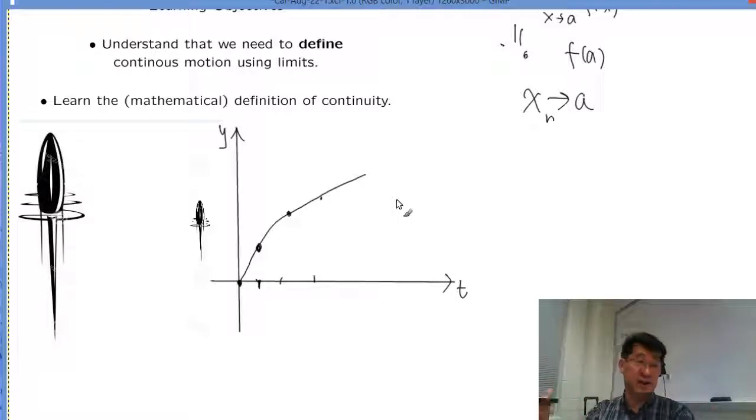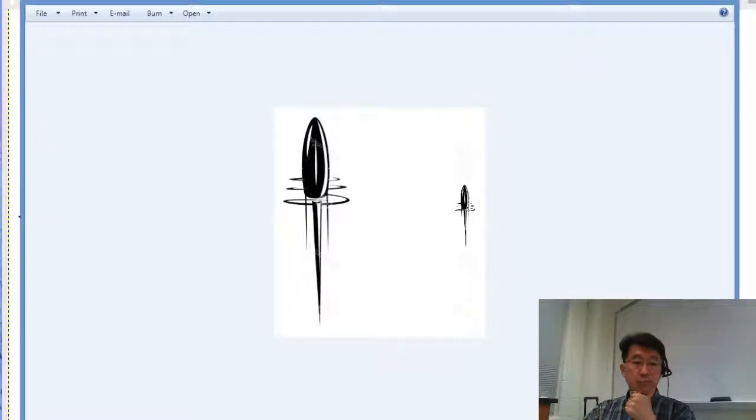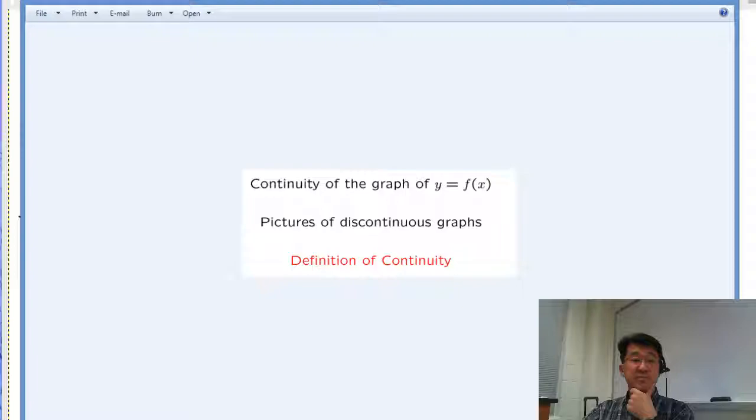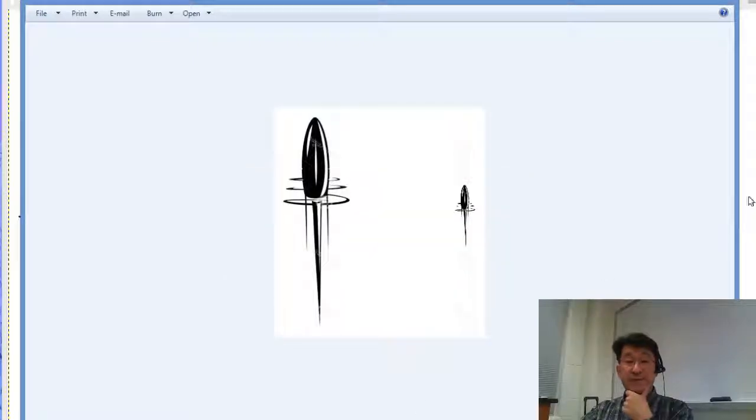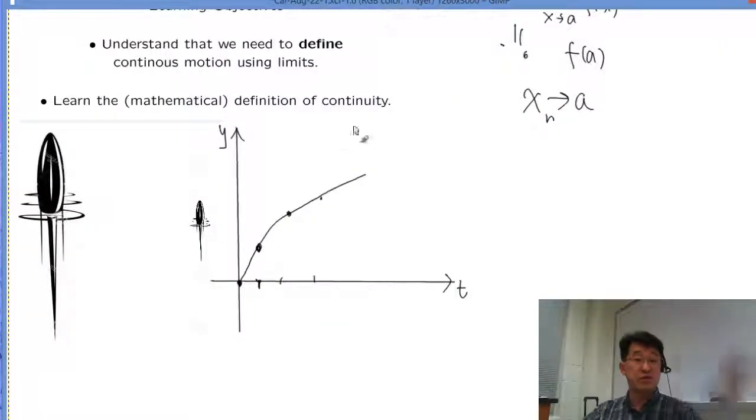And we want to define it, not using the no-hole kind of thing. So that's the space-time. If the graph is continuous, then we say the motion is continuous. It's motion in the graph in space-time.